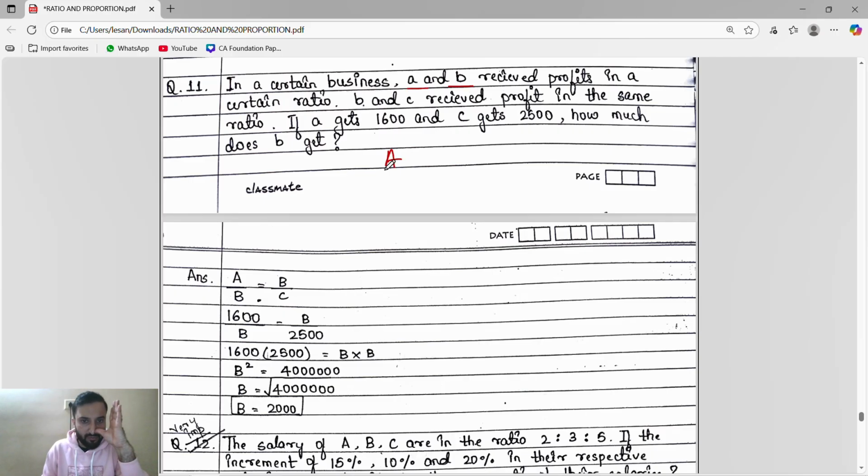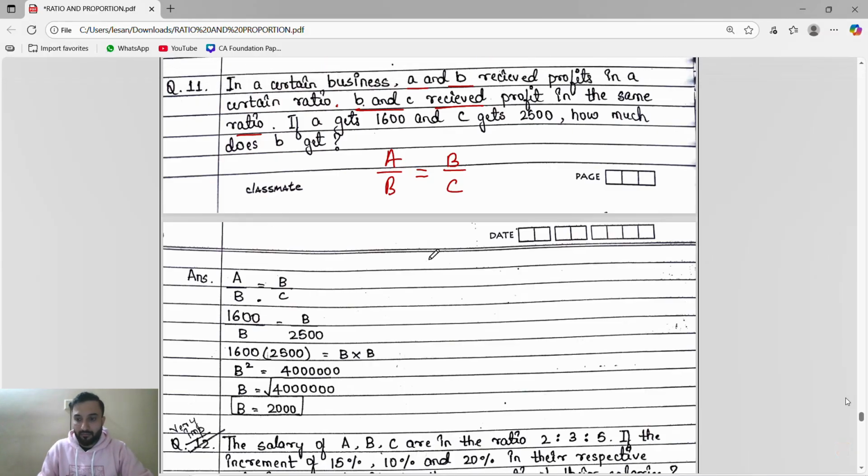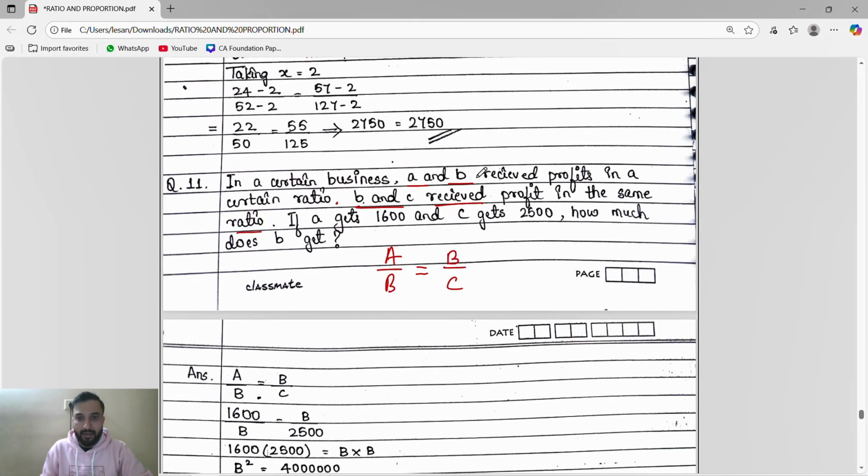Now, in a certain business, A and B received profit in a certain ratio. We don't know in which ratio. Then B and C received profit in the same ratio. So A and B are receiving the profit in whichever ratio, and B and C will also receive the profit in the same ratio. So A by B profit is equal to B by C profit.